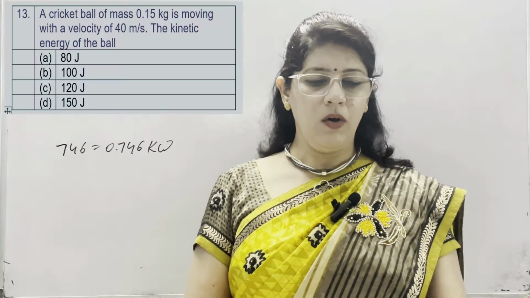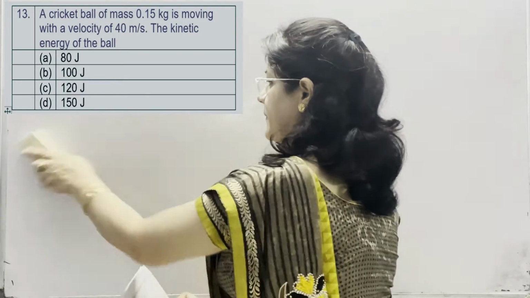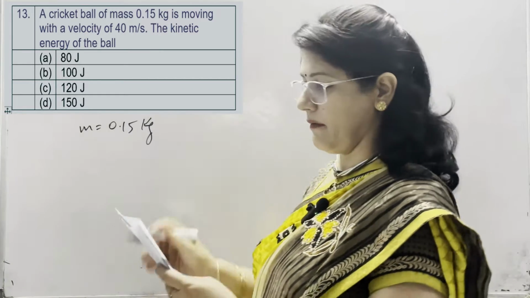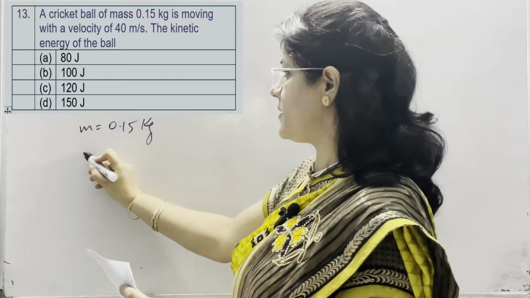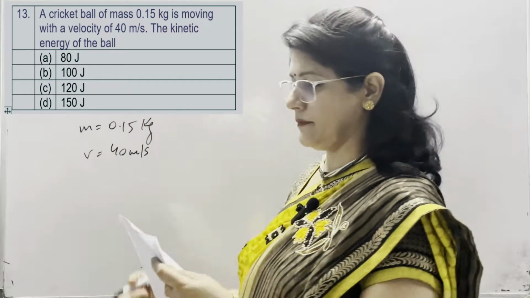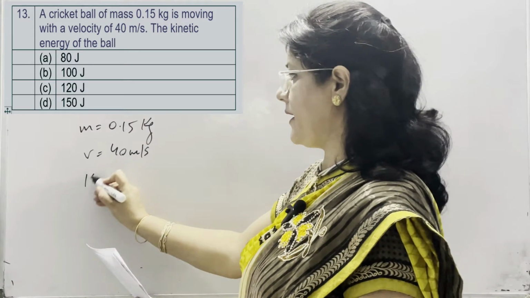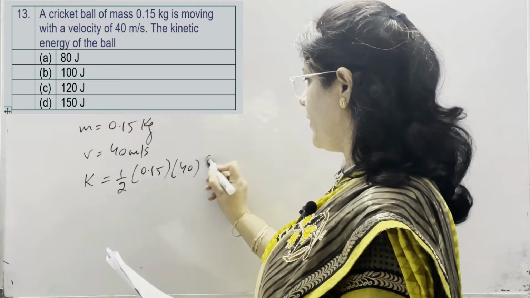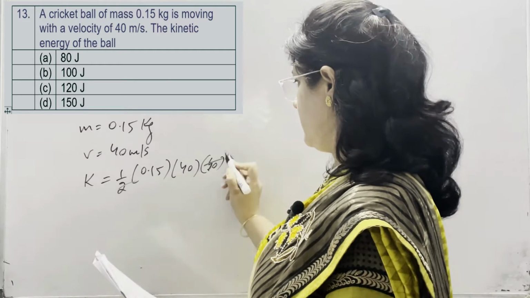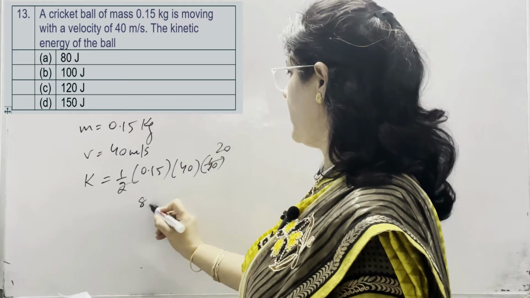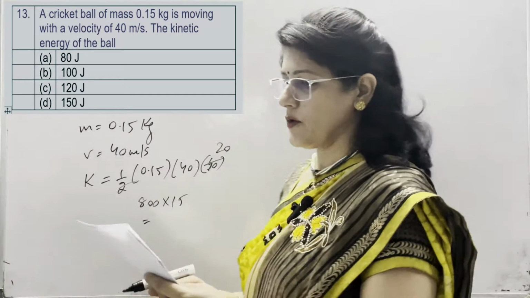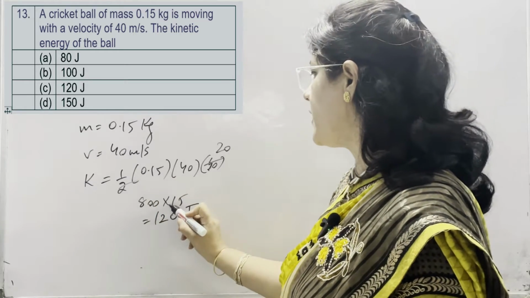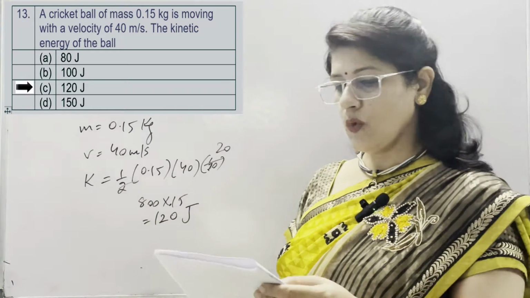Next is a cricket ball of mass 0.15 kg, SI unit, is moving with a velocity of 40 meter per second. The kinetic energy of the ball is, kinetic energy is equal to half m v square. So the correct option is 120 joule, because here is 0.15. 120 joule, this is option number C.